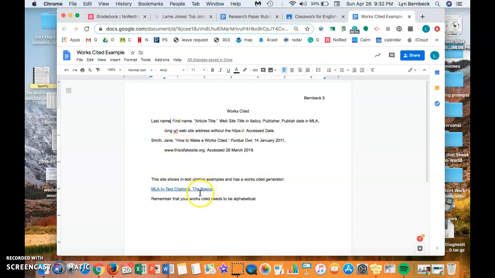I'm going to go ahead and make a couple. I'm going to show you, yes, we're going to cheat on this. I mean, this is how you do the works cited. You've got the last name of the author, first name of the author, period, article title goes in quotation marks, then the title of the website in italics, then comma, publisher, and then you put the published date in MLA, then you've got a long URL. Okay, here's what we're going to do.